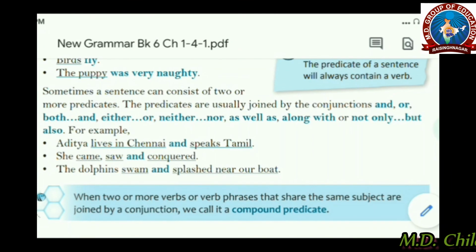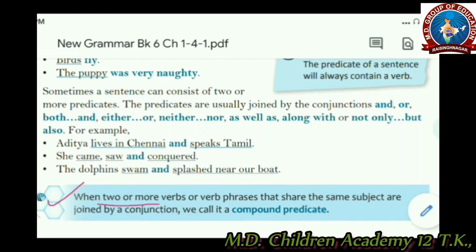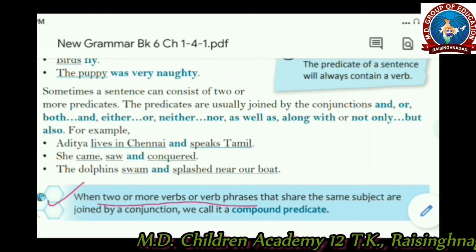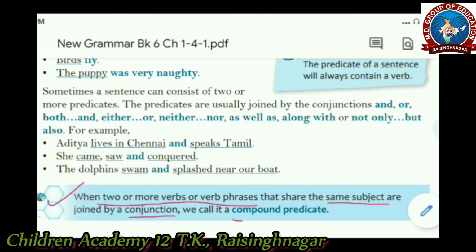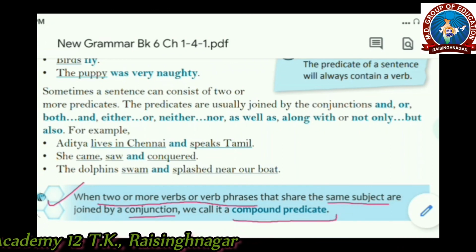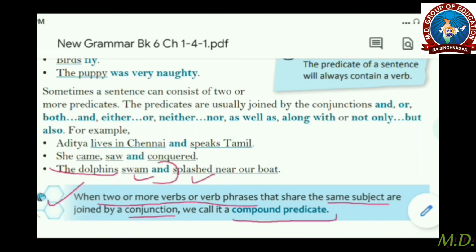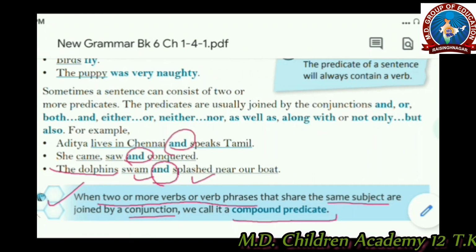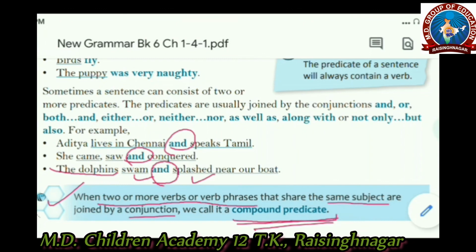So here is the definition of compound predicate. When two or more verbs or verb phrases that share the same subject are joined by a conjunction, we call it a compound predicate. As we discussed in these examples also, here is the same subject and two or more verbs. They are joined by a conjunction. Here and is the conjunction, and they are joined. They are called a compound predicate.